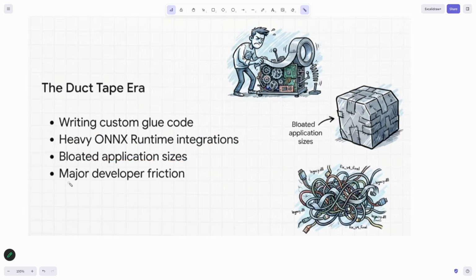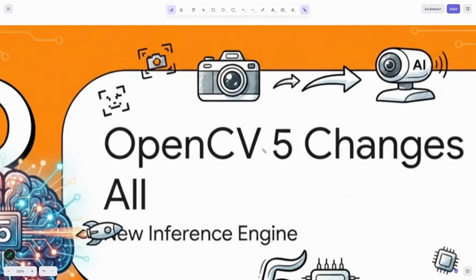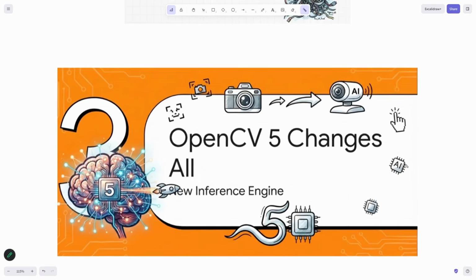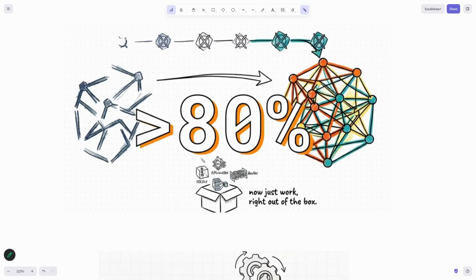Okay, let us say you are releasing an application on Play Store and it is the size of 2 GBs, 3 GBs. Okay, that is not good, right? Major developer friction. Developers were sad, and OpenCV 5 changes everything. And you see, future is gonna be something else. Future is gonna be mad.